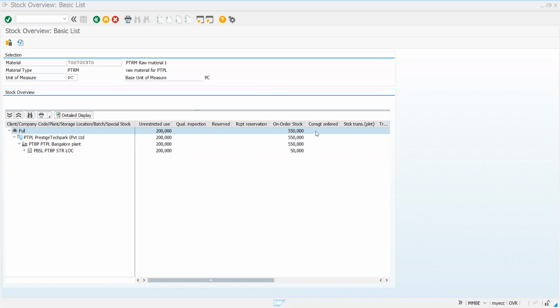Yeah, we can see. Now see, on order stock is a stock which we are yet to receive. We have raised PO for this. We are yet to receive this stock. That is on order stock. Unrestricted is something which we already have in our PTBP plant under PBSL storage location. So this stock is existing. This is on order stock. Order has been placed, but yet to receive the stock.